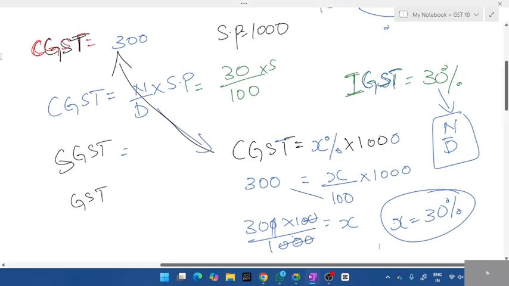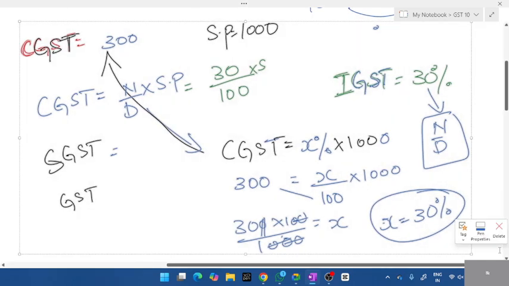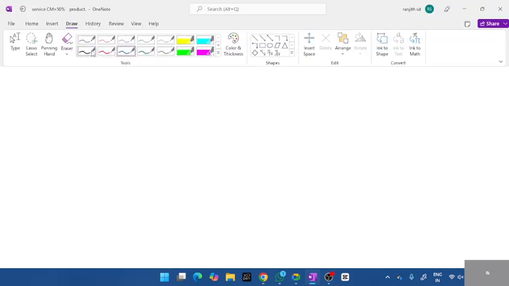Is it clear? Did you all understand how to calculate? Fine. I'll give you all a question. This is for MCQ students. You might get even in regular questions, especially in MCQ. They'll ask you like this.